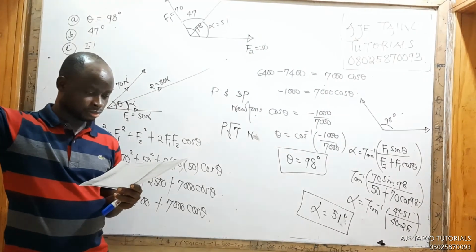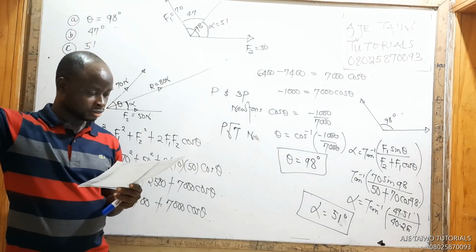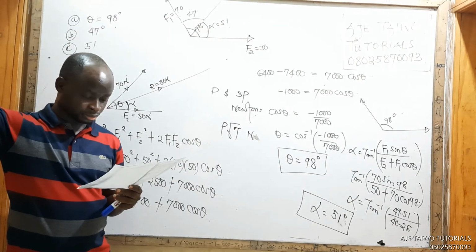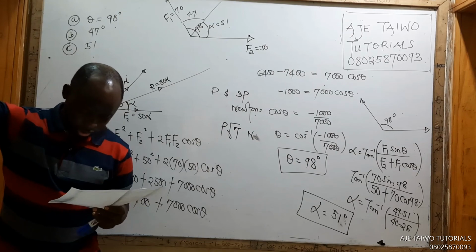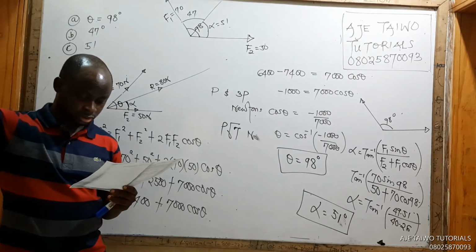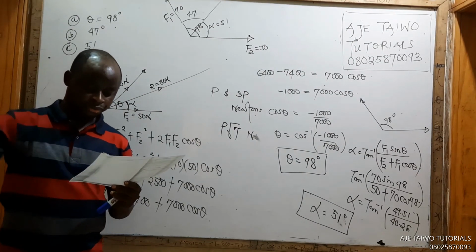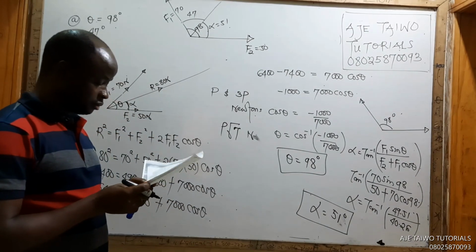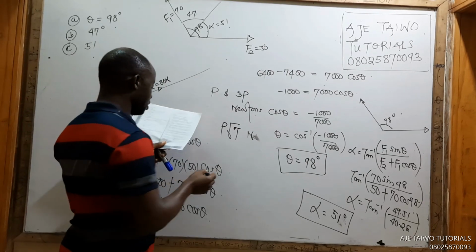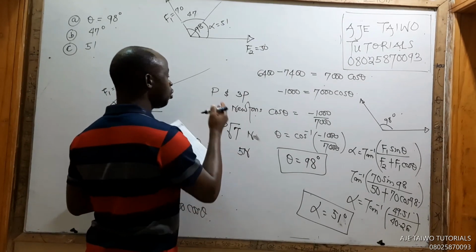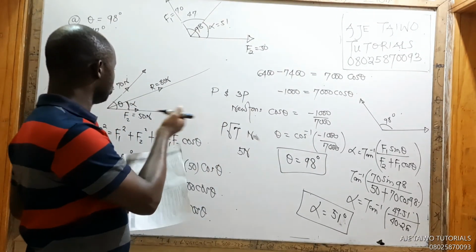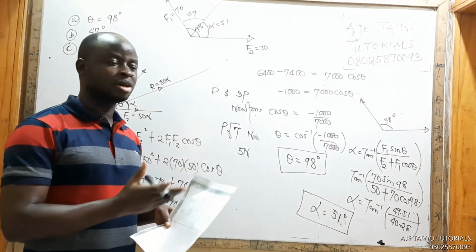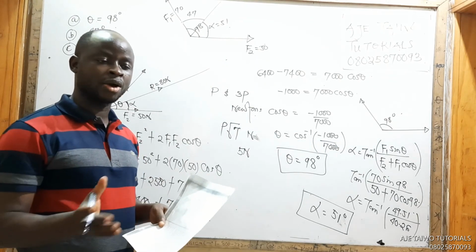Number two. The resultant of two forces, 5 newtons and 3 newtons. Just decide who you call F2, who you call F1, or ignore all these unless they ask you to prove. You can ignore them and use your cosine and sine and get away.